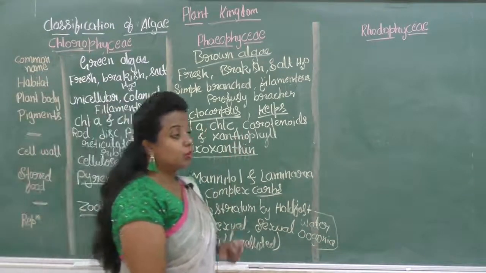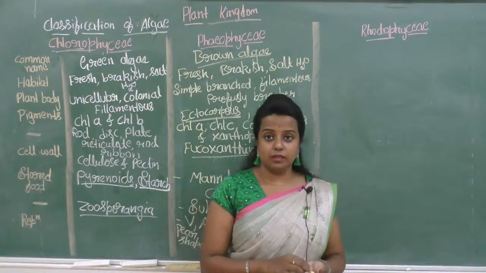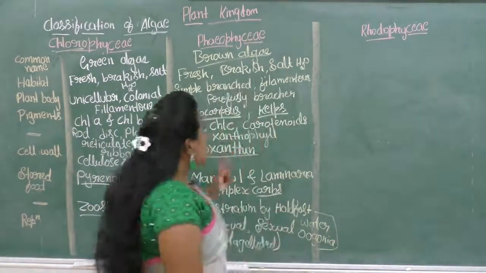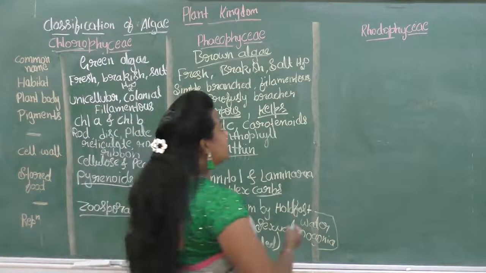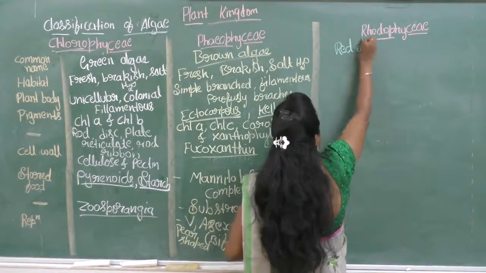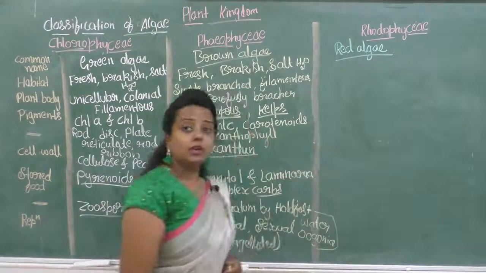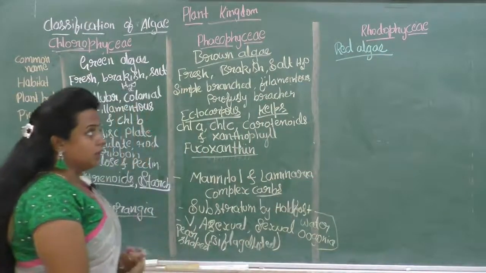Let us move on to the next class, that is the Rhodophyceae. Rhodophyceae is commonly called the red algae.